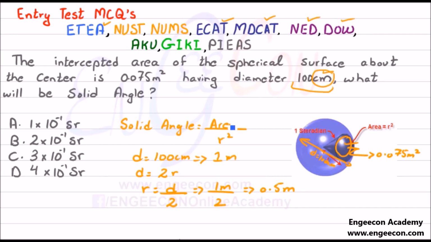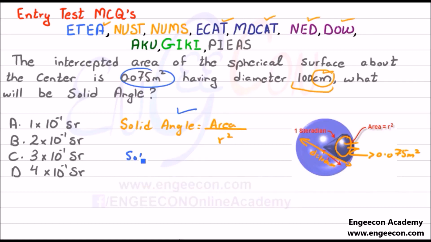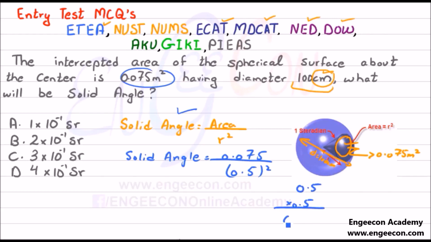So now we can put the values of this area and radius in this formula: solid angle is equal to 0.075 divided by 0.5 whole square. The square of 0.5 is equal to 0.25.